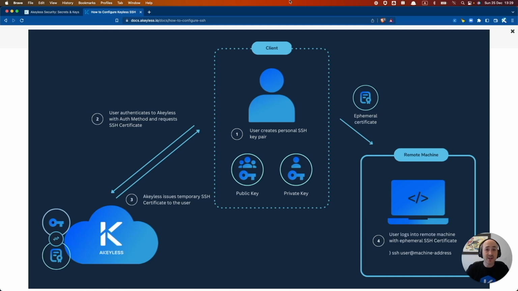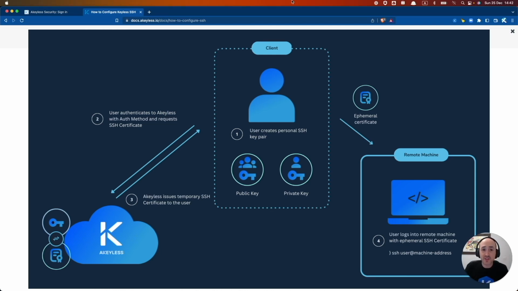SSH keys can get lost in the shuffle, and keys that were intended to be temporary stick around on the server even after a developer leaves the company or after a script becomes obsolete. A common solution is using an SSH key management software to rotate keys, provision new ones, and audit locations where the keys are used. But then you still need to manage an inventory of private keys for all machines each user wants access to, and manage an inventory of which public keys are allowed for each machine.